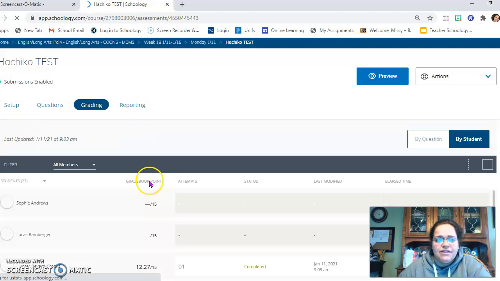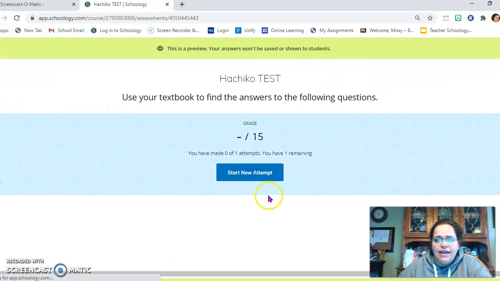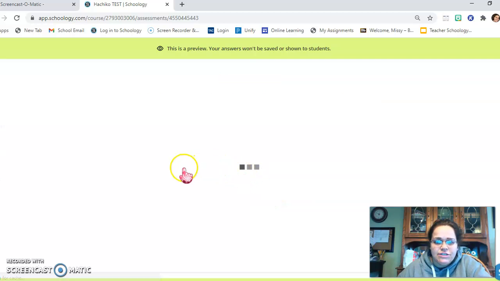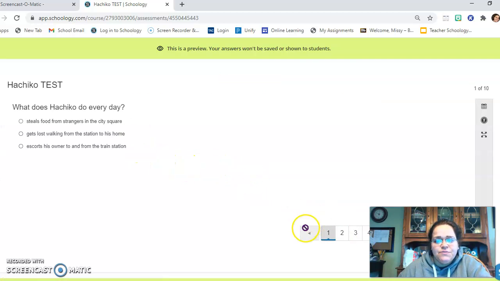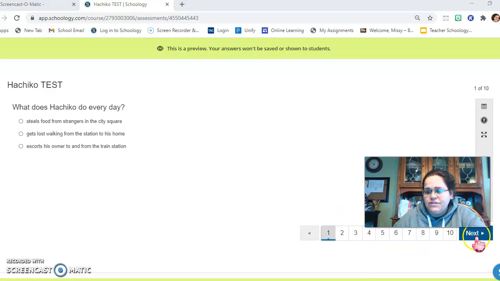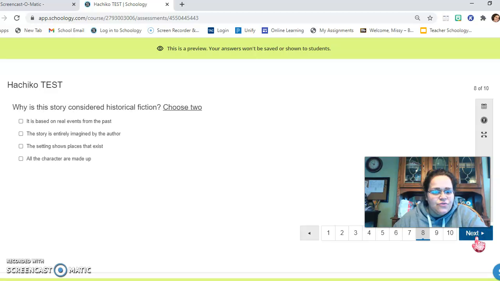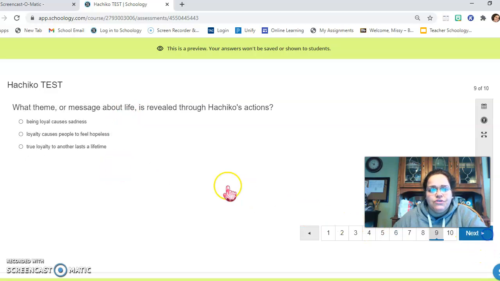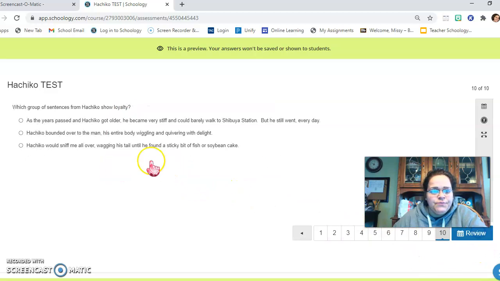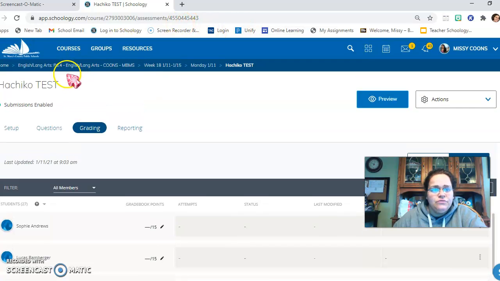So you're just going to click on the test in Schoology. Again, mine, I have to go to the preview because I'm not actually taking the test. This is one multiple choice question. Move this out of the way. Who is Hachiko's owner? Multiple choice. Another multiple choice. Multiple choice. Trying to see if there's any that have more than one. Yep, choose 2 here. Why is this story considered historical fiction? Pick 2 answers. Theme. I think that was the only one. So that's it for your test. Please use your book to help you.